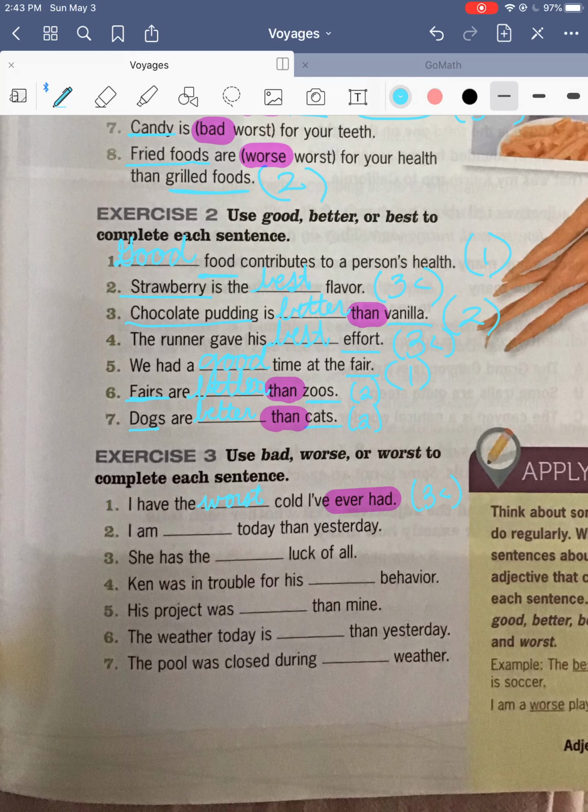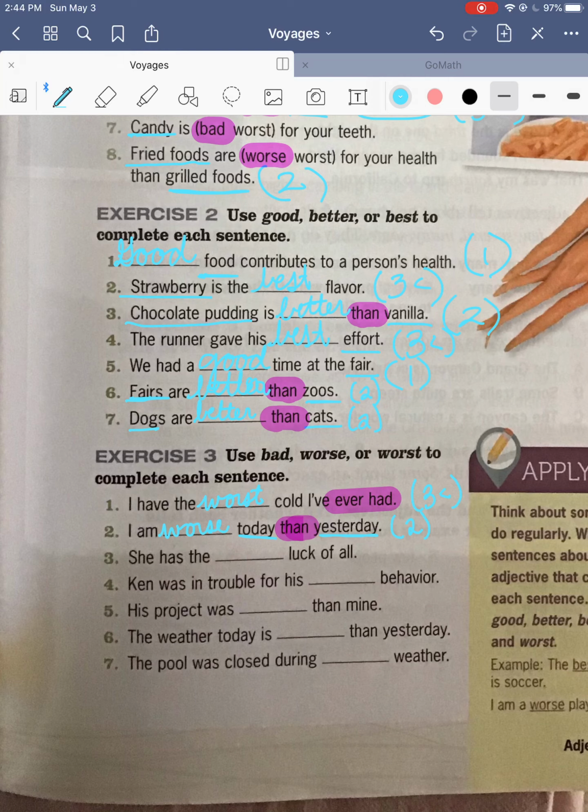cold she's ever had. I am blank today than yesterday. I am bad today than yesterday, worse today than yesterday, or worst today than yesterday. The word than is in this sentence, so that kind of gives you a clue. And we have today and yesterday that we're comparing. So 2 days. So if it's 2, then we're going to say worse. I am worse today than yesterday.